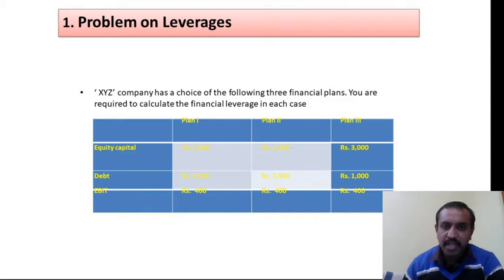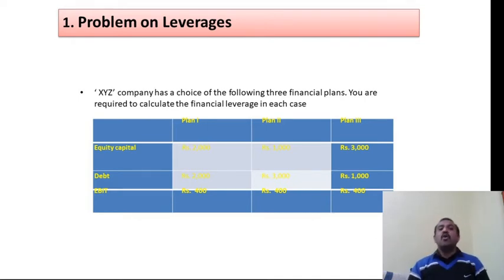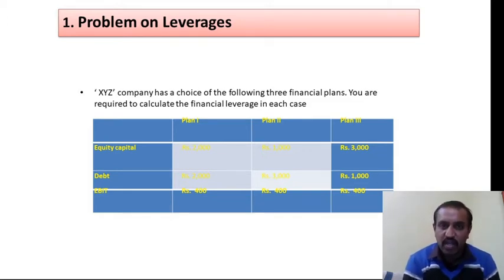Then EBIT is already given in this problem: 400, 400, 400. In all three situations EBIT, earnings before interest and tax, is 400. Debentures are given as 2000, 3000 and 1000.